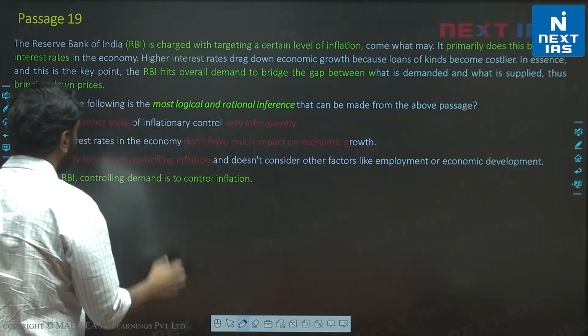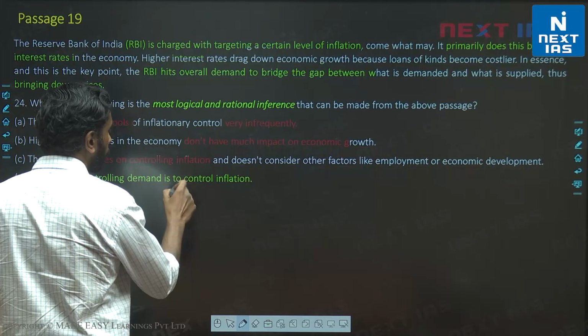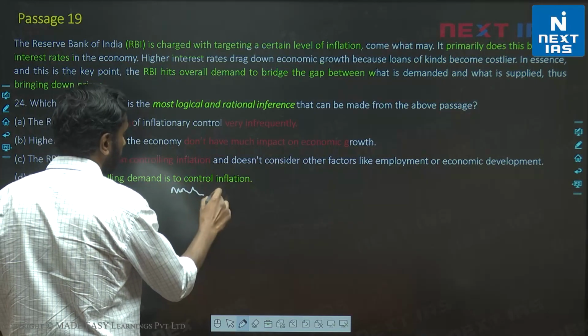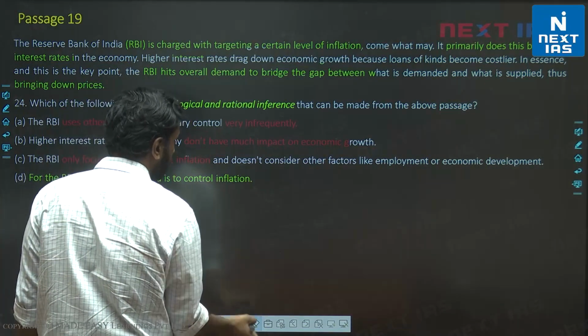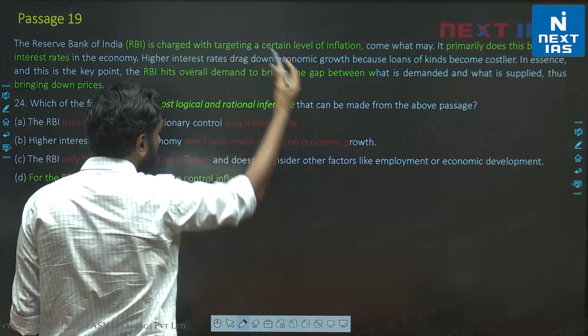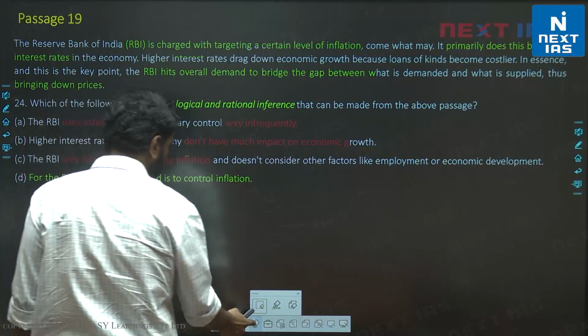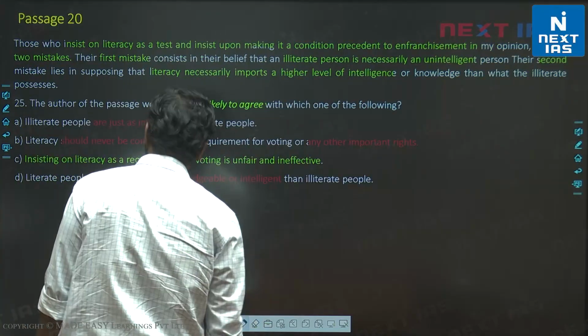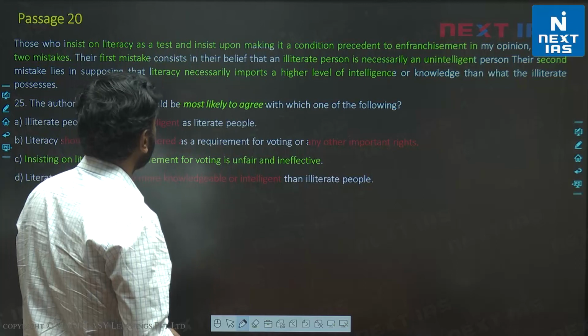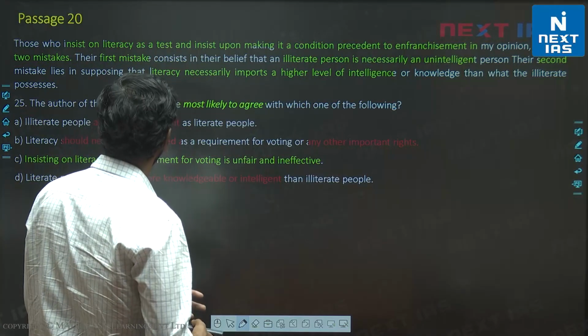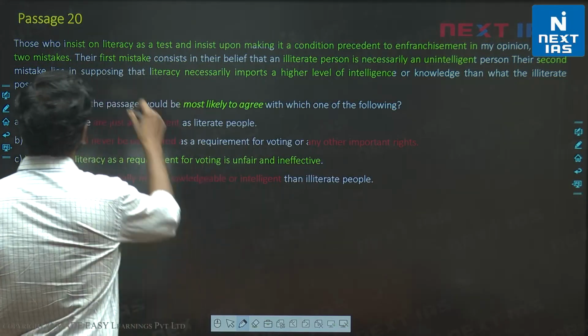If I said for the RBI, controlling demand is nowhere linked to controlling inflation, then we can say that it will create some problems with one of the facts, right? So, okay, let's look at the next one. The author of the passage would be most likely to agree with which of the following? So, this is our last question here.